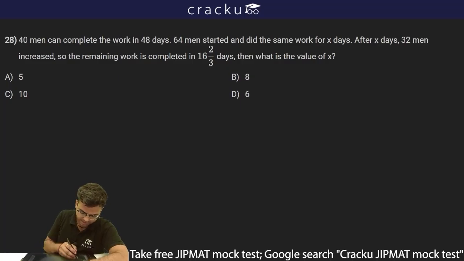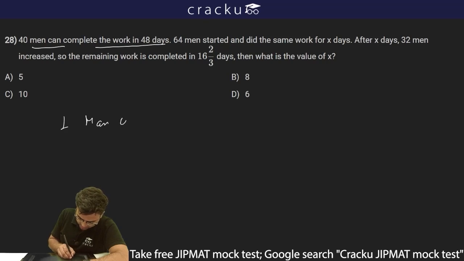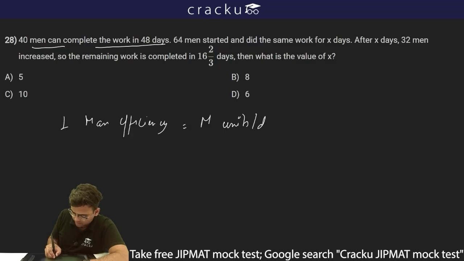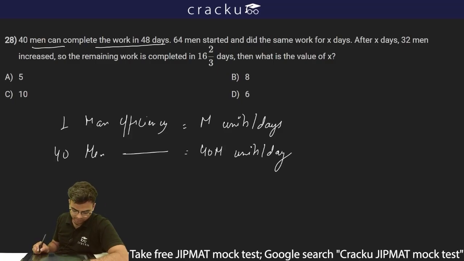The next question is saying 40 men can complete the work in 48 days. So let's say one man's efficiency is equal to M units per day. So 40 men efficiency will be 40 M units per day. Now they are working for 48 days. So in one day they can do 40 M units of work.